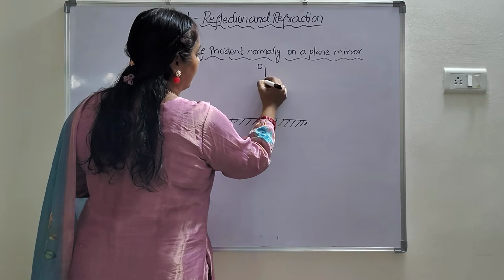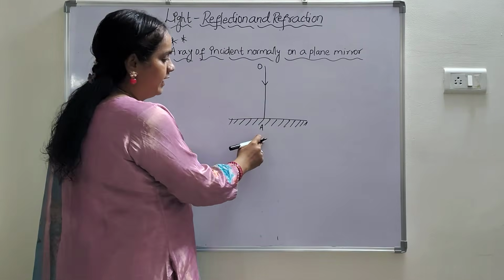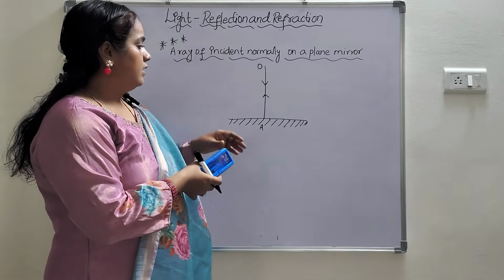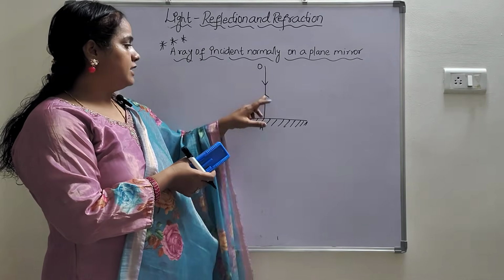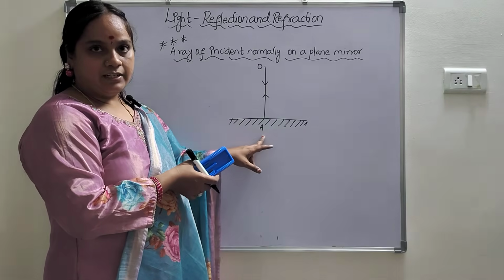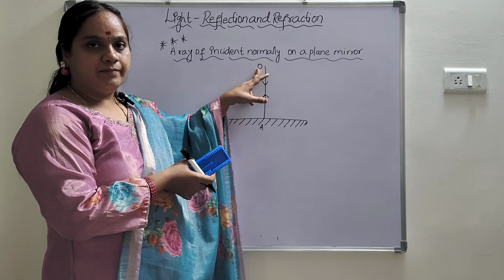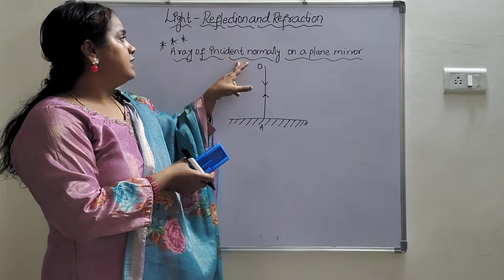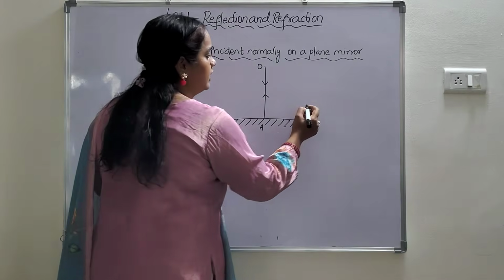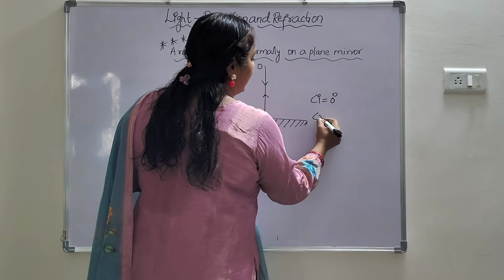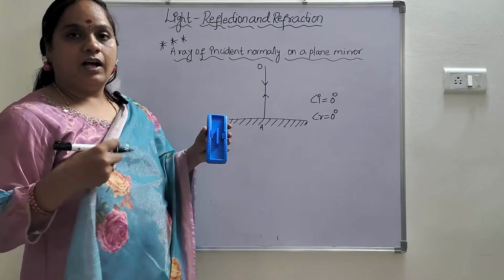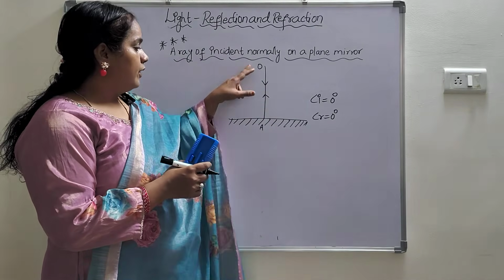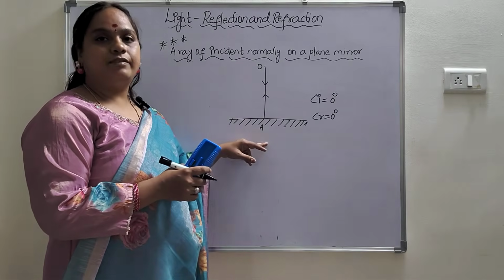When a ray of light is incident normally, OA will be the incident ray and AO will be the reflected ray.